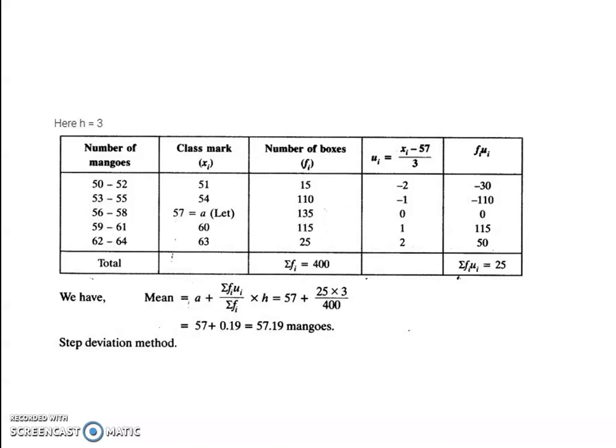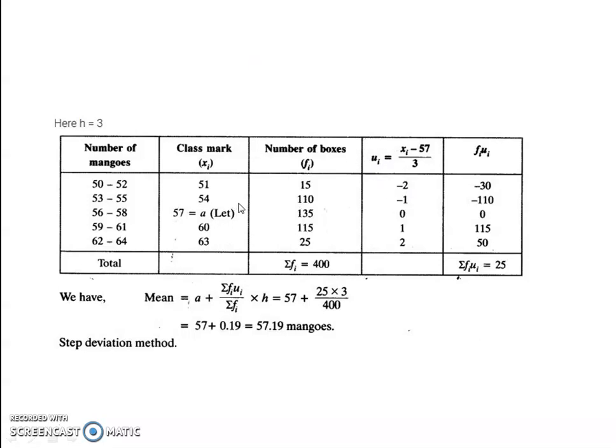Now, the second step is to find the di. How will you find di? In assumed mean, we saw. How did you find? 51 minus 57, minus 6. 54 minus 57, minus 3. 60 minus 57, positive 3. 63 minus 57, positive 6. Isn't it?